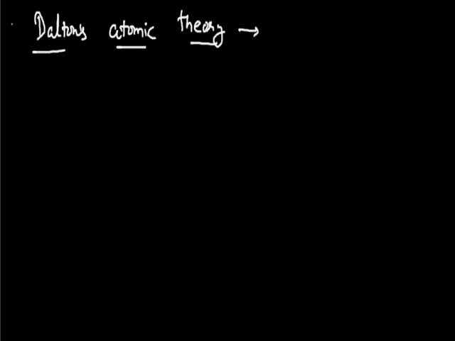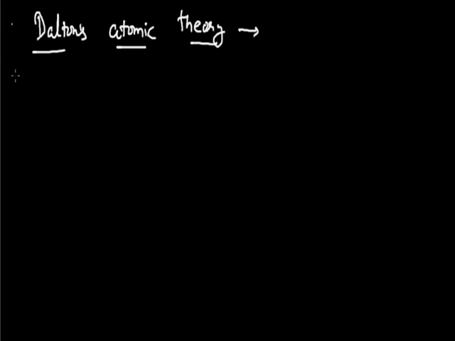John Dalton was an English school teacher, and on the basis of the initial idea, he tried to explain the term atom more. And these postulates which were given by Dalton are collectively known as Dalton's atomic theory. So now we will be dealing with the points or the postulates of Dalton's atomic theory one by one.